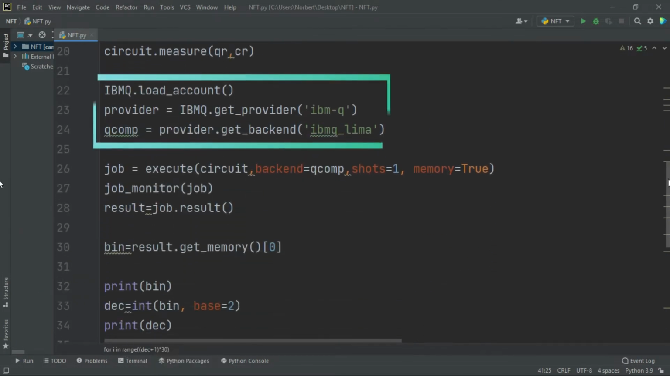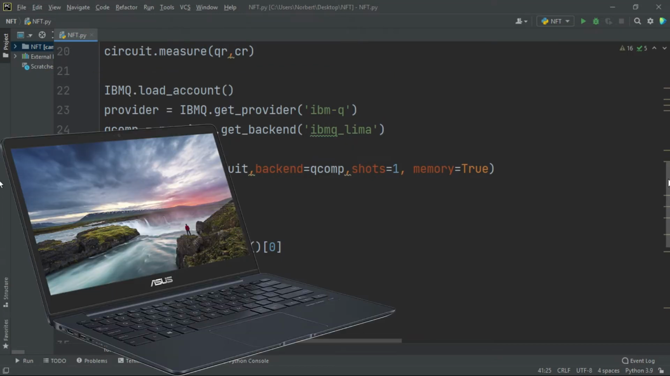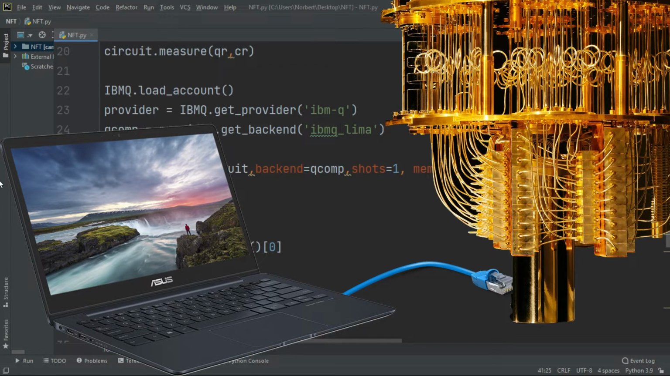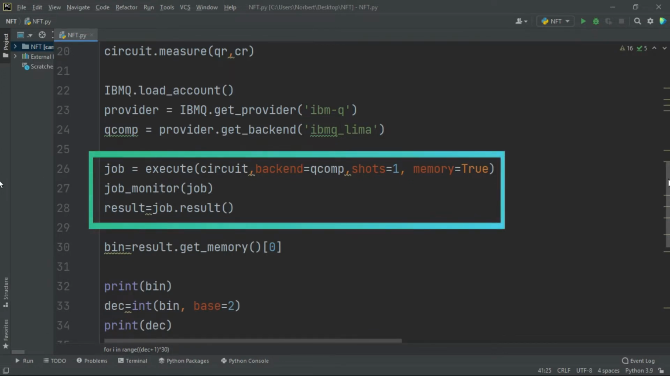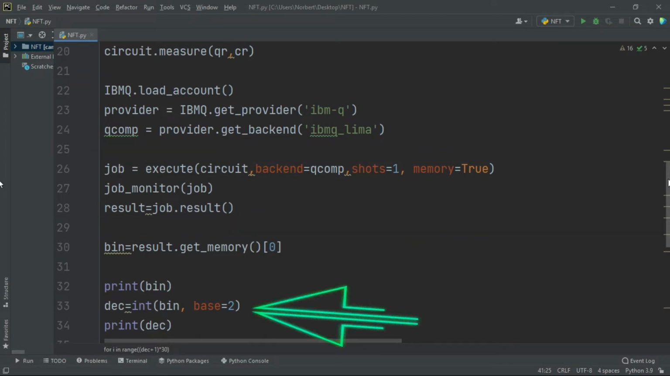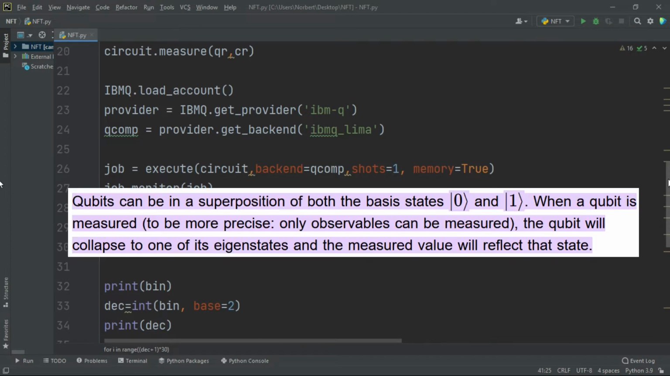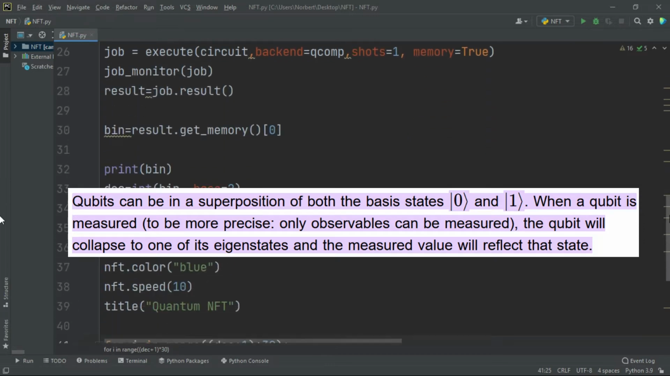Here connecting my laptop to one of IBM's quantum computers. After that, executing the quantum circuit and getting the results from the quantum computer, which is a number that can be from 0 to 31. Remember, this number is based on the qubits that were in the superposition state before they get measured. Therefore, each time we run the code, it can give us a different number that no one can predict.